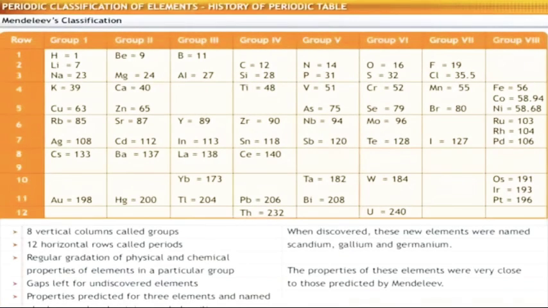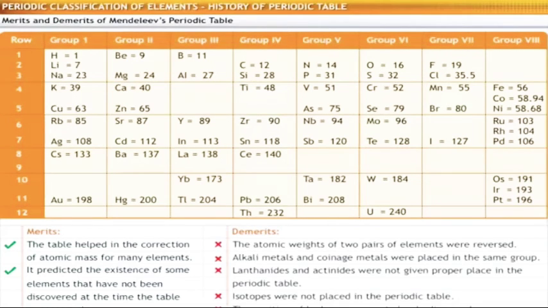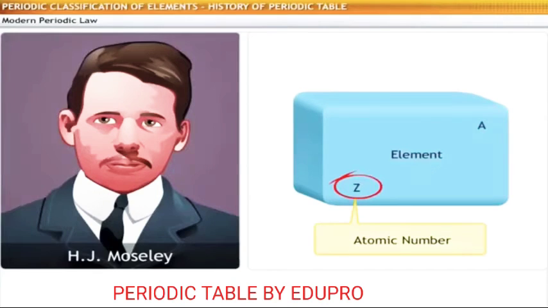Let's look at the features of Mendeleev's periodic table, widely accepted as a system of classification. However, it did not achieve complete success because of some demerits. The table had some inaccuracies. Atomic number is a better basis for classifying elements than atomic weight. On the basis of his work, he developed the modern periodic law.